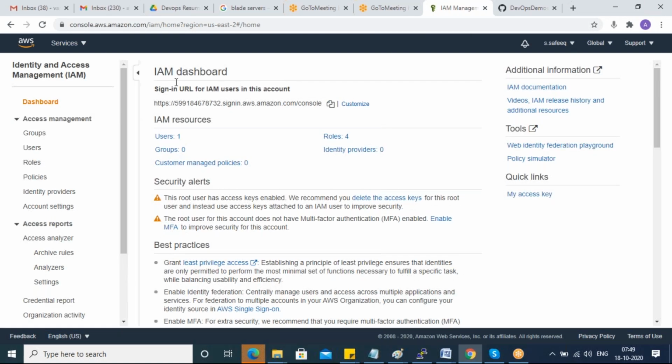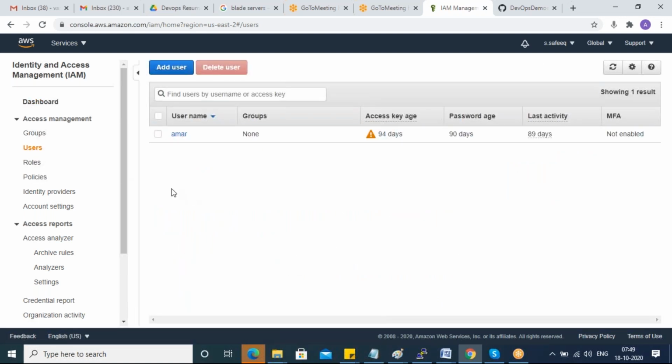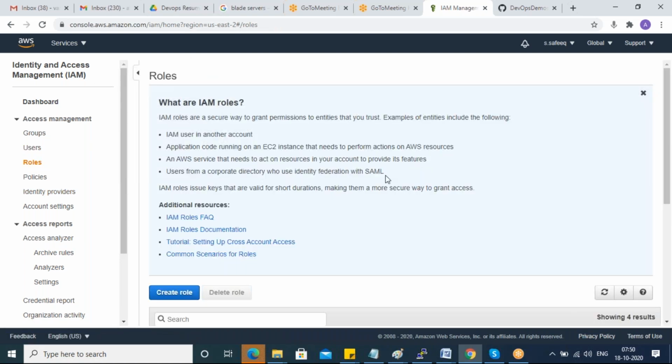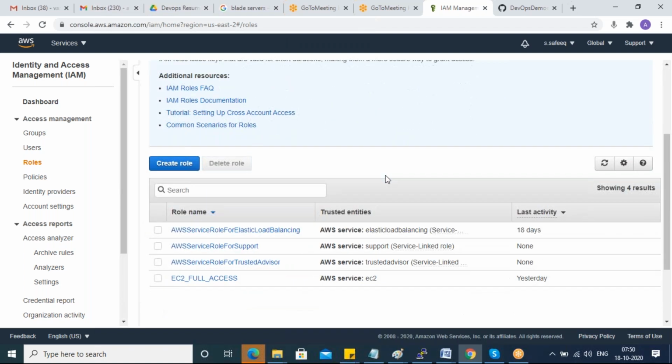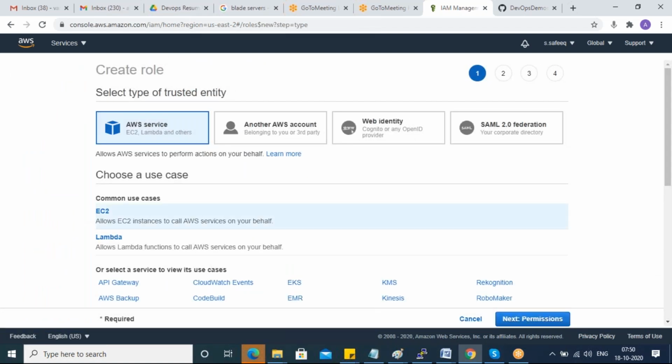So guys, IAM is the service name. It seems you already created one user. Let me not use a user, I'll create a role. Create role, EC2, permissions.